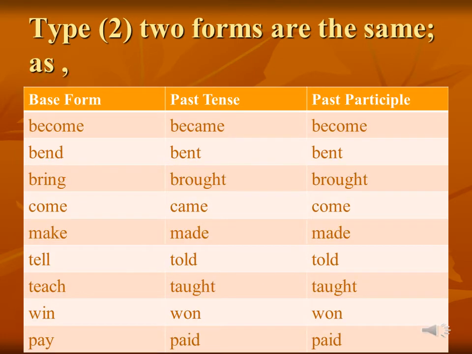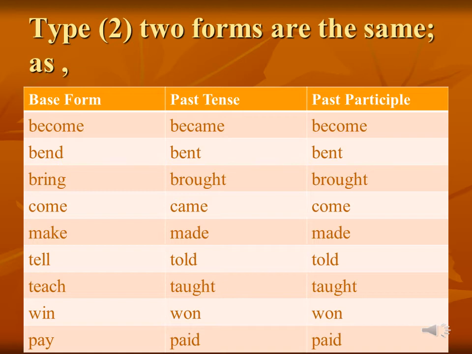Now, the second type of irregular forms of the verb is when two forms are the same. That means from base verb, past tense and past participle, any two will be the same. So let's read the example. Become, became, become. Now here base form and the past participle are the same, become, become. And past tense is different, that is became.